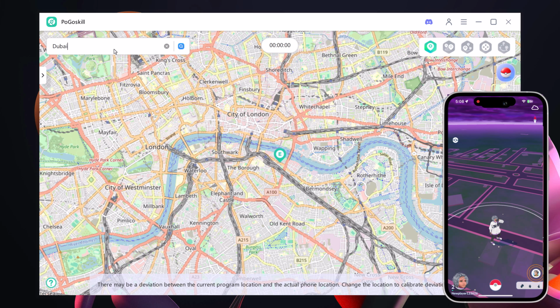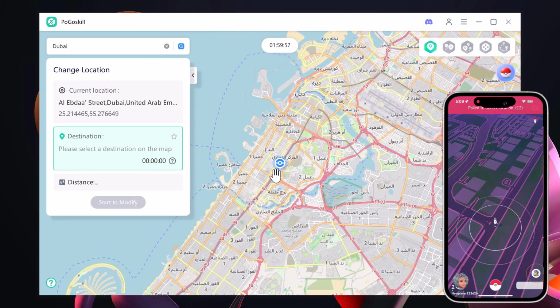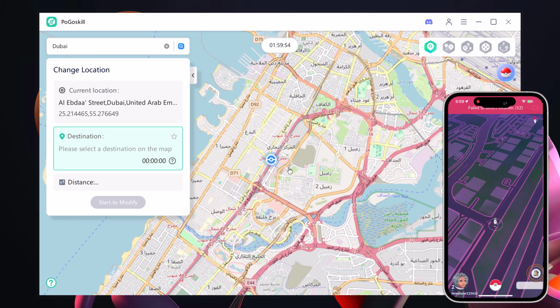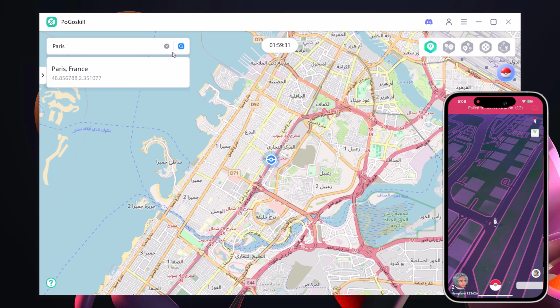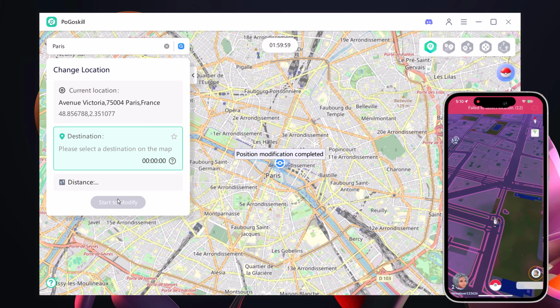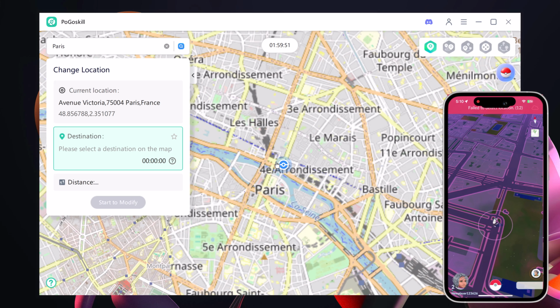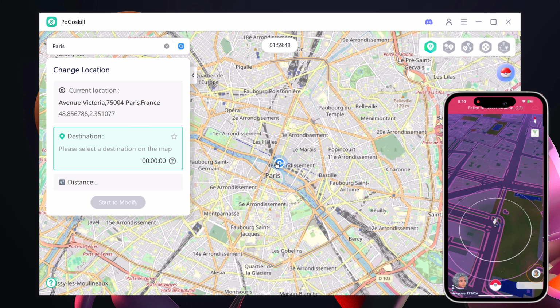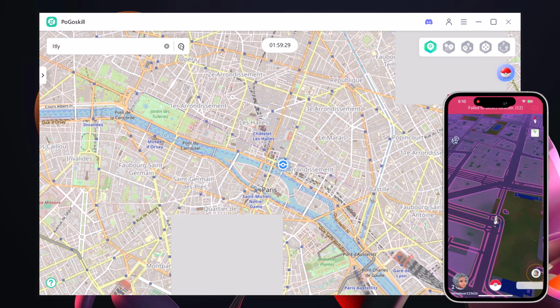Let's start with the basics. If I type Dubai in the search bar and click Start to modify, you can see my location instantly changes to Dubai. Now let's try Paris. And there we go, my location has moved to Paris. So as you can see, it's super easy to change your location to anywhere in the world. Italy, Japan, Korea, and many more.